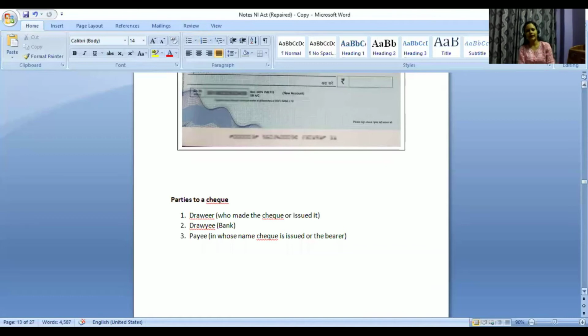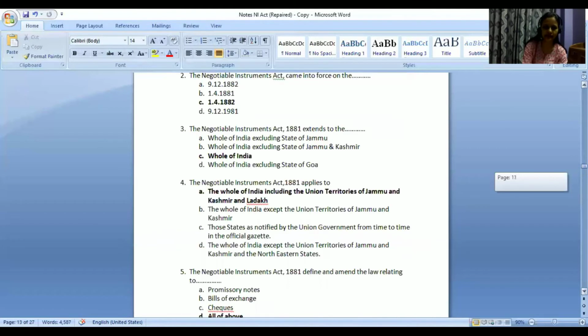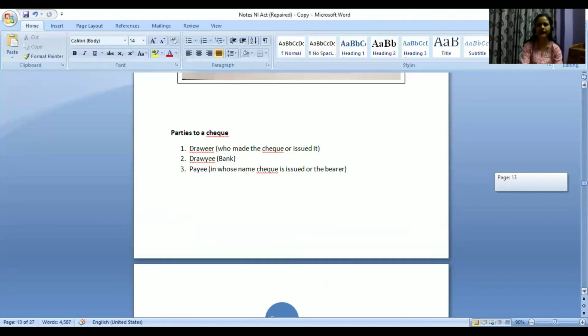Now there are three parties involved in a check. In case of a promissory note, how many parties are there? Two parties. One will make the promise and the other one will accordingly get the payment. In case of a bill of exchange, how many parties are there? Three parties. It can be three parties, or sometimes it may be just two parties also. If I am directing you to make a payment of 20,000 rupees to me on 10th of December, there will be two parties.